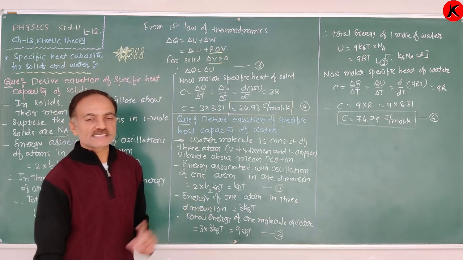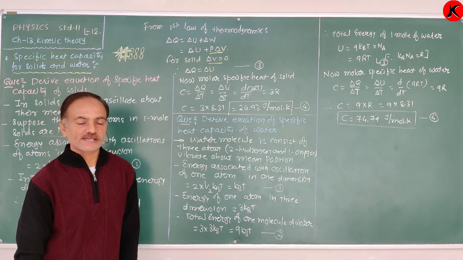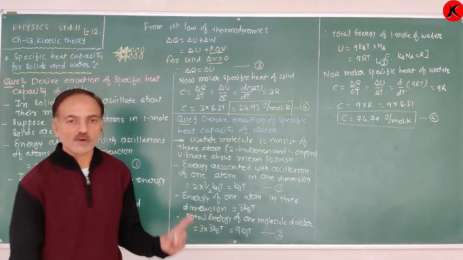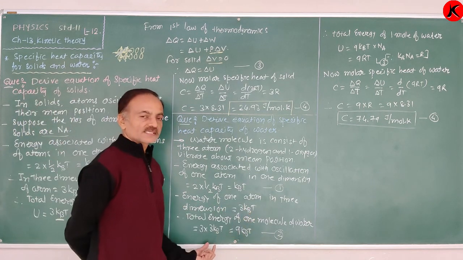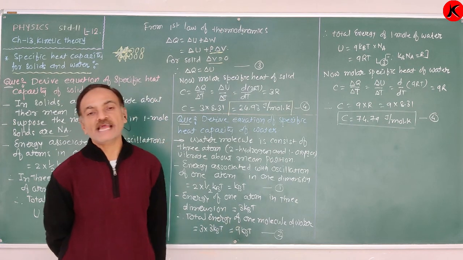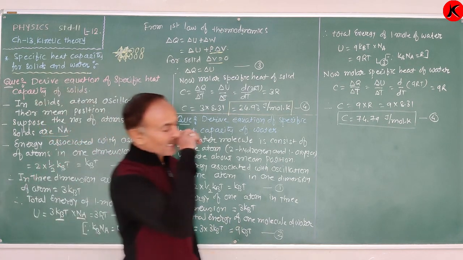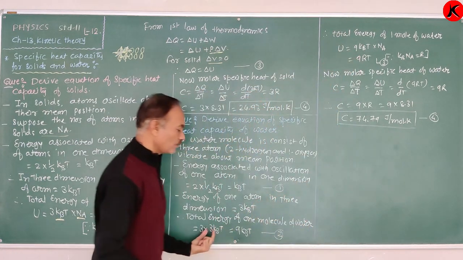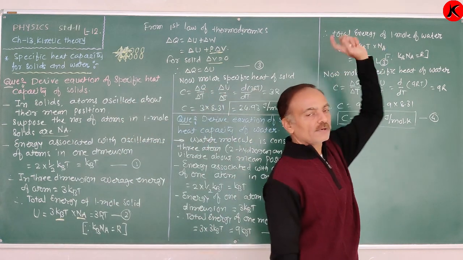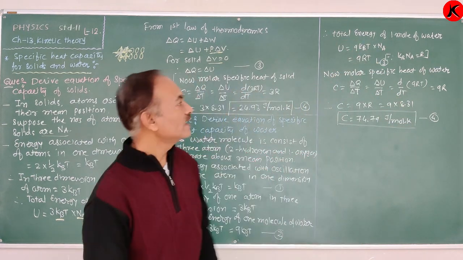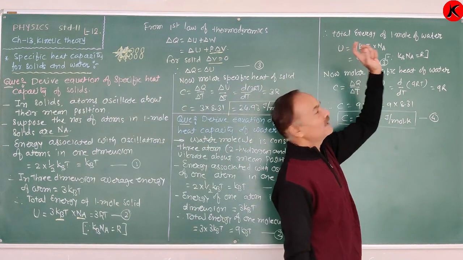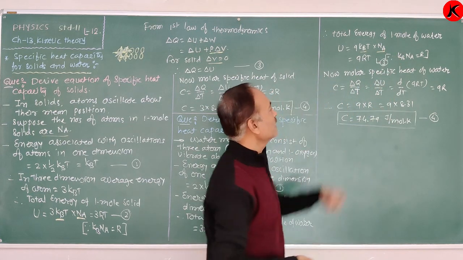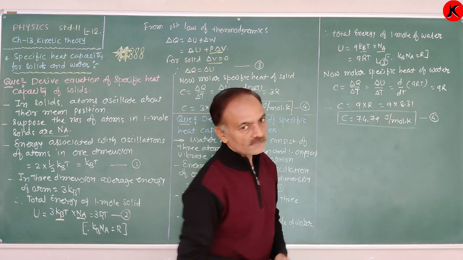But the water molecule consists of 2 hydrogen and 1 oxygen atom, that means 3 atoms. Therefore, the total energy of one molecule of water is 3 times 3 kBT, that means 9 kBT. Now the energy of 1 mole of water is the energy of one molecule, 9 kBT, into the number of molecules in 1 mole of water, which is Na. Therefore, 9 kBT into Na. kB into Na is the universal gas constant, therefore 9RT.